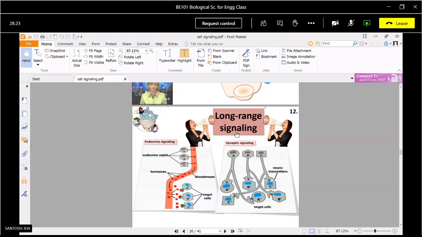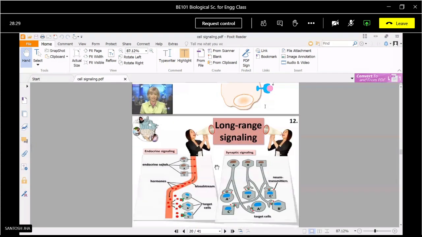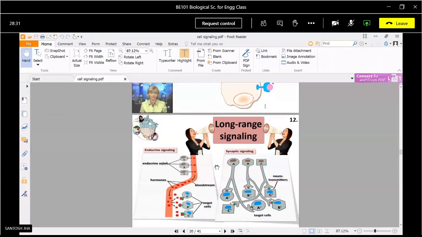Okay, so endocrine signaling and synaptic signaling, that is, neuron communications, fall within long-range signaling. These terms are important for your MCQ. What is long-range signaling, and which are the types of long-range signaling?